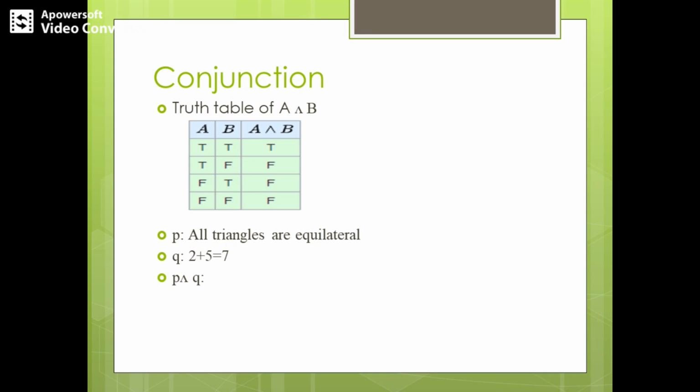Let's take this example. Proposition P says all triangles are equilateral and proposition Q says 2 plus 5 equals 7. What will be P conjunction Q? It denotes the conjunction, where we use the word and to combine these two propositions into a compound proposition. So P ∧ Q will have the final statement: all triangles are equilateral and 2 plus 5 equals 7. This is how we get the conjunction statement.